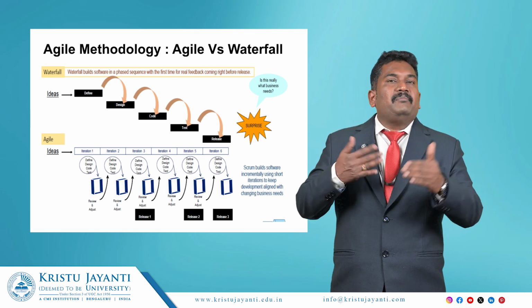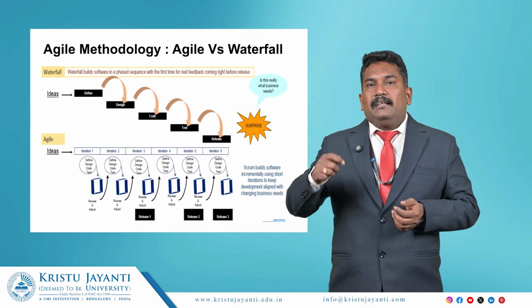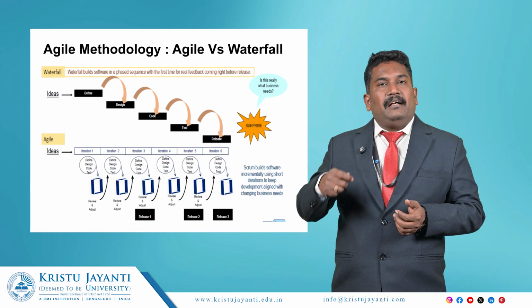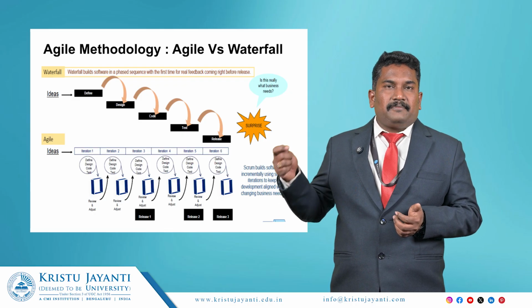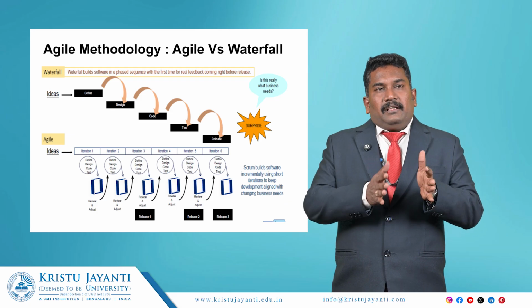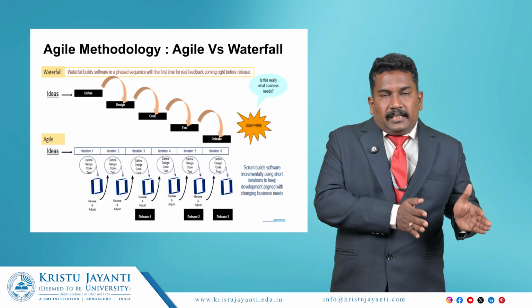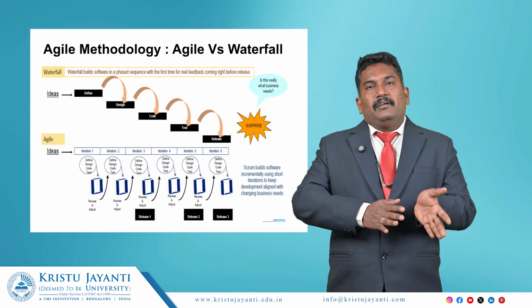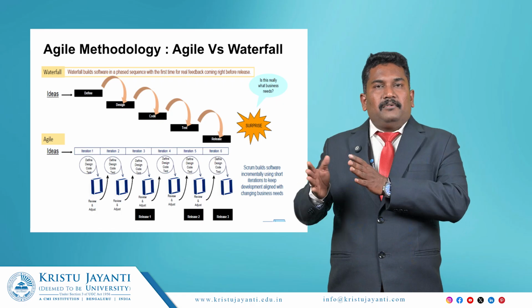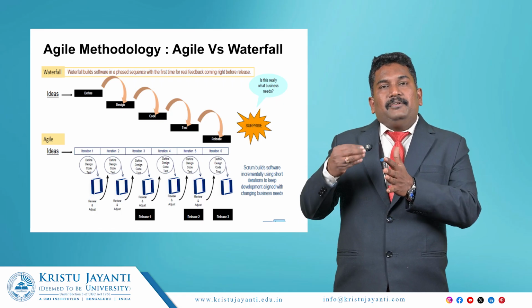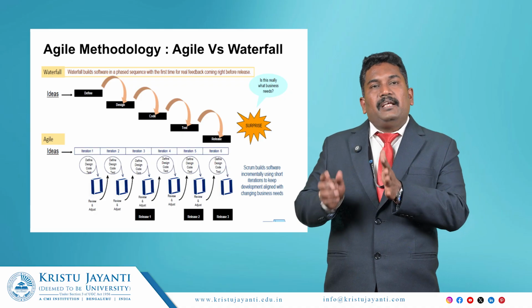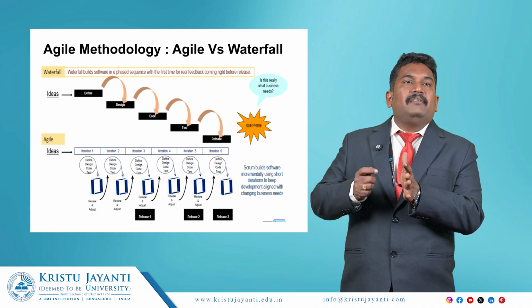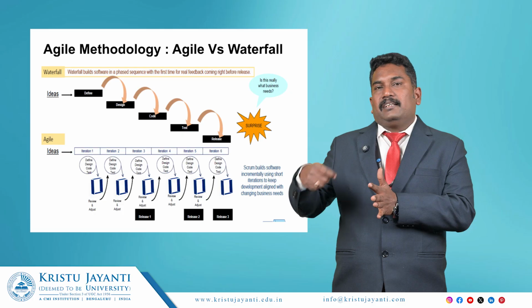In case you are comparing with agile, it's iteration by iteration, so in each and every iteration we have to get the user's satisfaction. If they are satisfied with that particular iteration, then we will go and concentrate on the next sprint. If the user wants to update anything in that particular module, we have to do those updates. After that we will go for the next sprint or next module.